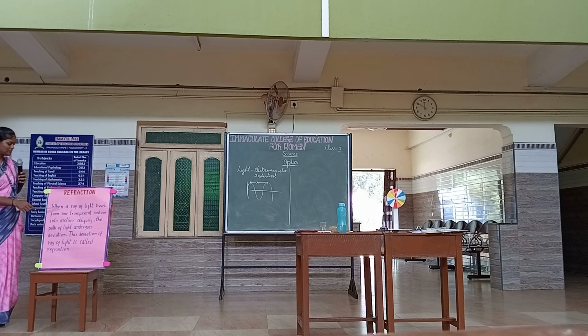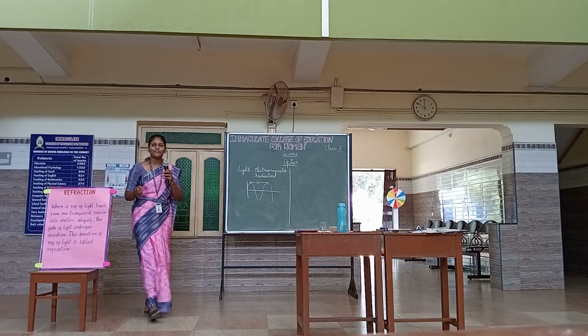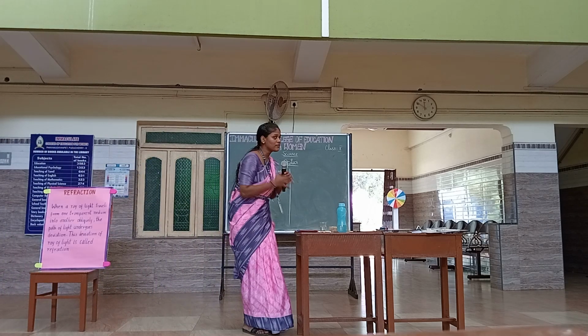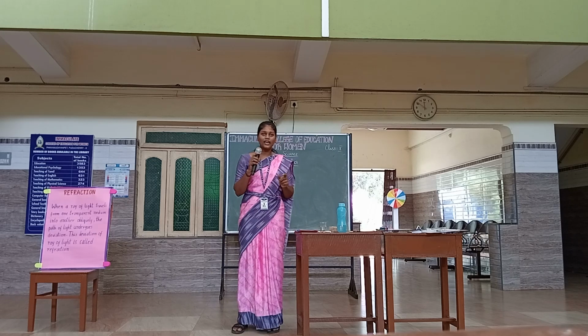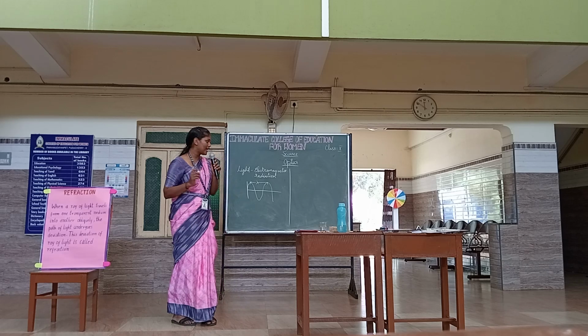Stand and read. What is the definition for refraction? Light travels from one transparent medium into another, obviously the path of light undergoes deviation. This deviation of light is called refraction. Refraction is nothing but when a ray of light transfers from one medium to another obliquely, there is a deviation in its path. Let us understand this using a ray diagram.